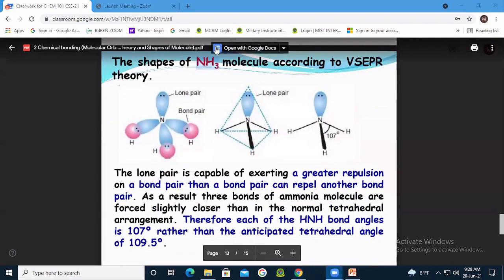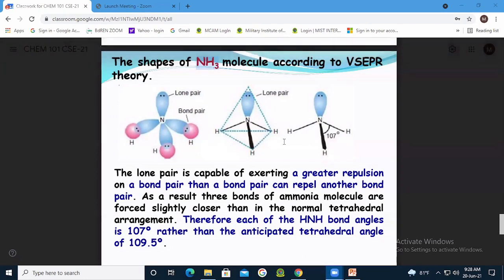Anyone? It's similar to NH3. So it will show sp3 hybridization like NH3. How may you explain?